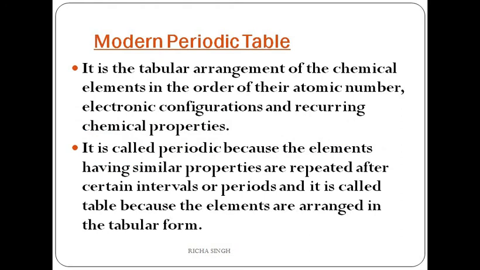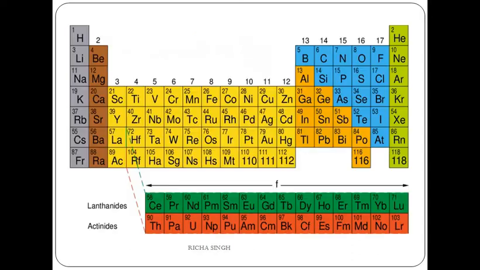The modern periodic table is a tabular arrangement of elements which are placed in increasing order of their atomic number. Therefore, the order of electronic configuration is also increasing, and there is reoccurring of chemical properties. Chemical properties are getting repeated. It is known as periodic because elements which have similar properties are getting repeated after certain fixed intervals or periods, you can say, and it is called a table because the elements are arranged in tabular form. So let's see this modern periodic table.